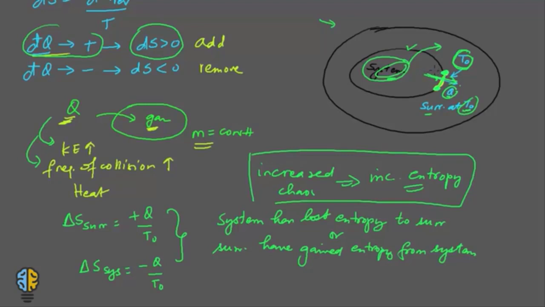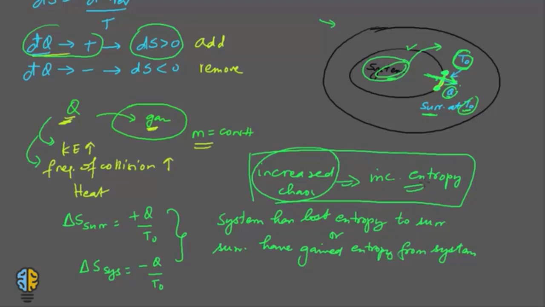Okay, so in other words, we can say that since the heat inflow increases, because in the surroundings we are throwing heat, so the heat inflow to the surroundings is increasing, the molecular disorder or the molecular chaos is also increasing.